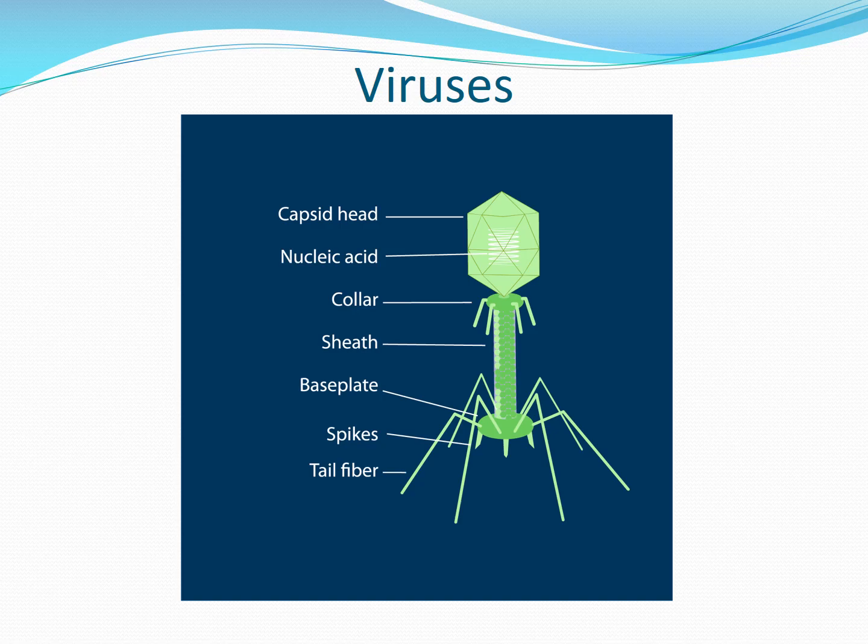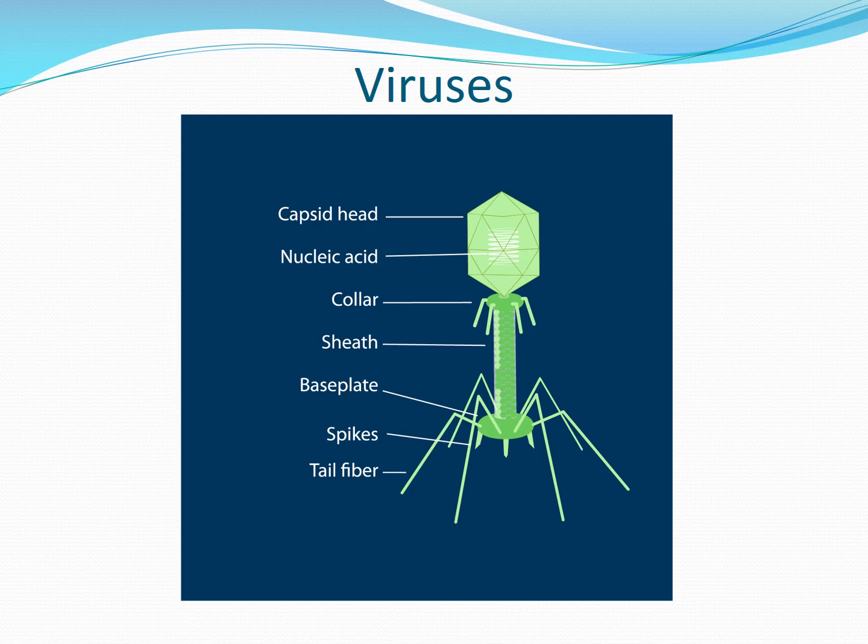Normally, when this bacteriophage sits on the bacteria, with the help of the tail fiber, it can settle on the bacterial surface. With the help of the spike, it gets attached to the bacterial surface, and the nucleic acid that is present in its capsid head moves through the sheath into the bacterial cell which it has infected.